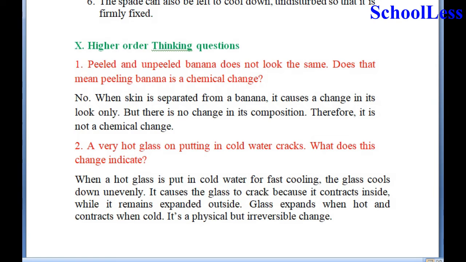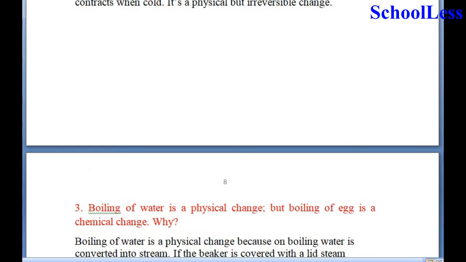Question 2. A very hot glass on putting in cold water cracks. What does this change indicate? When a hot glass is put in cold water for fast cooling, the glass cools down unevenly. It causes the glass to crack because it contracts inside while it remains expanded outside. Glass expands when hot and contracts when cold. It is a physical but irreversible change.